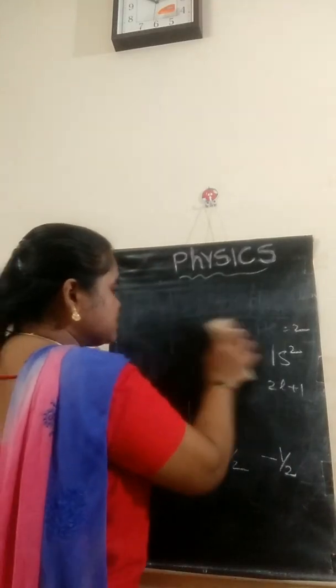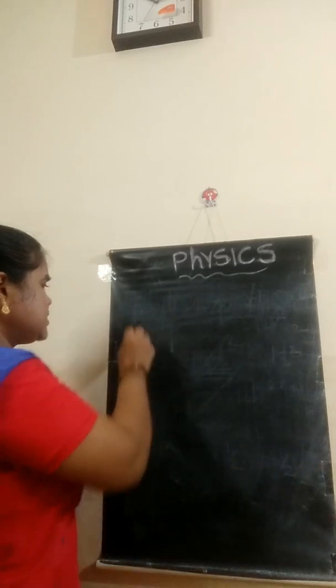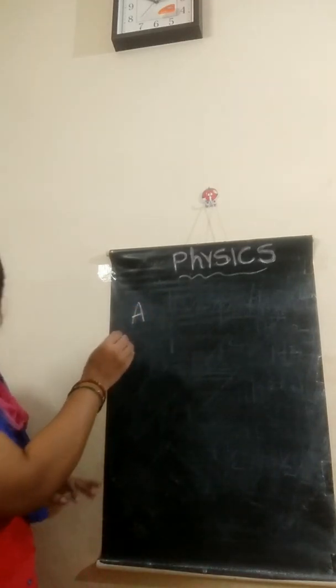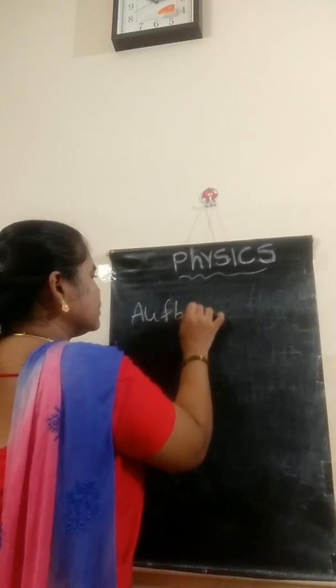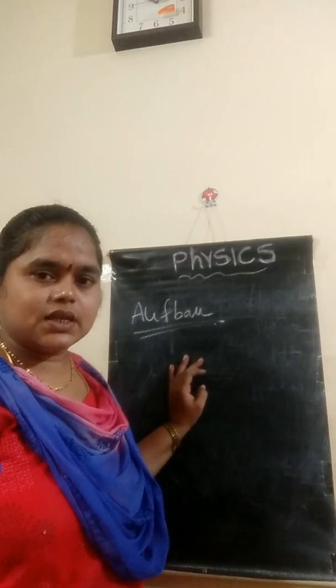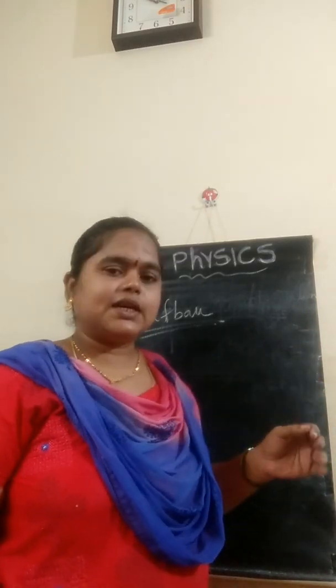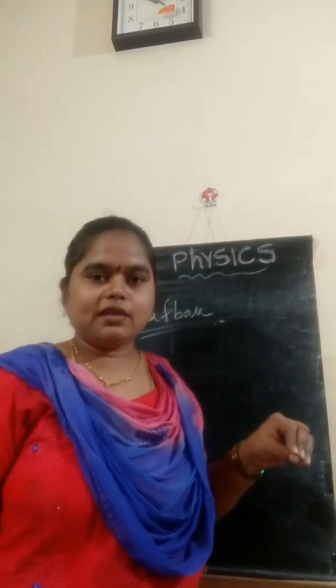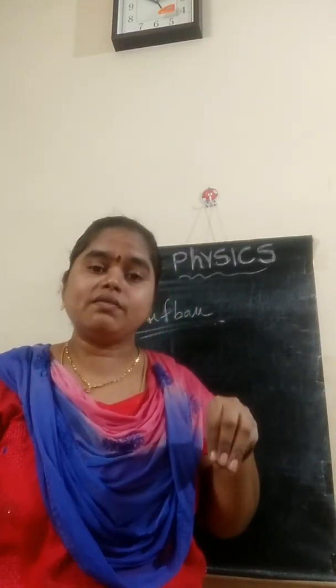And the second principle is the Aufbau principle. What did it state? Here, it states that electrons will be filled in the orbitals which have the lower n plus l value.